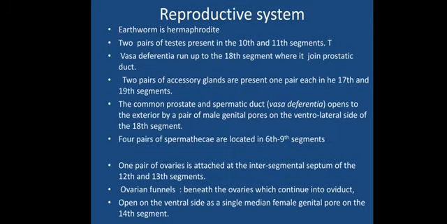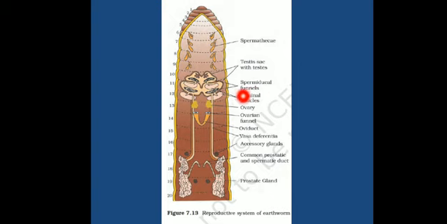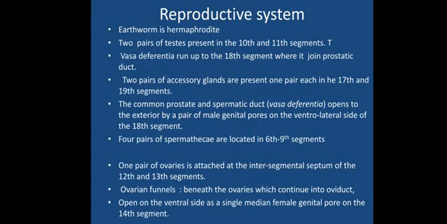Two pairs of testes are present at the 10th and 11th segments, and from these testes the vasa deferentia run up to the 18th segment. Here you can see from this testis, this vasa deferentia. This is a tubular structure, right? It extends up to the 18th segment, where it meets the prostate gland. The vasa deferentia run up to the 18th segment where they join the prostatic duct.